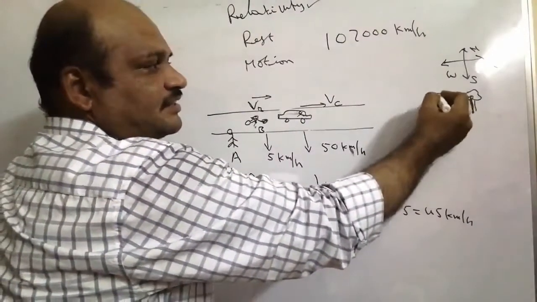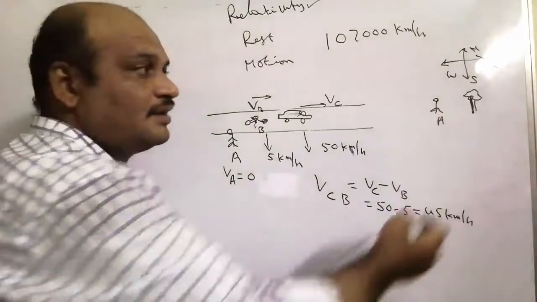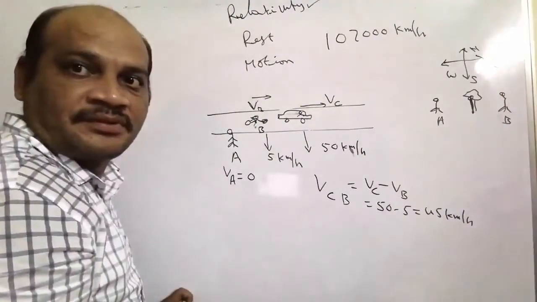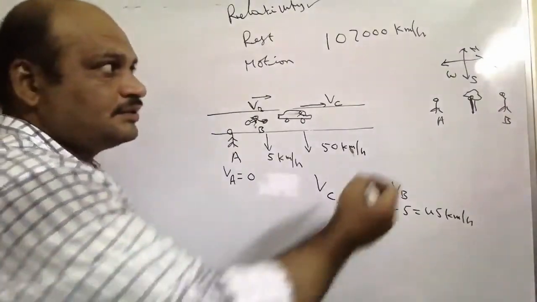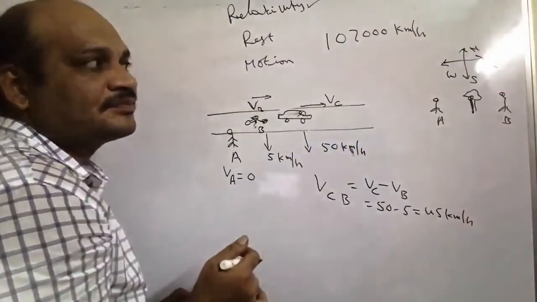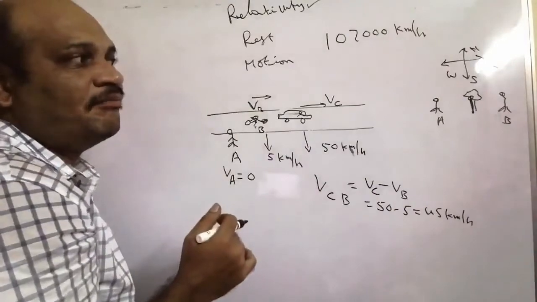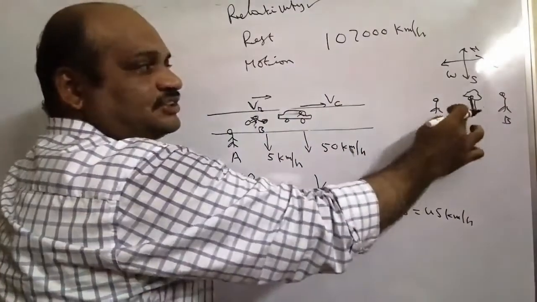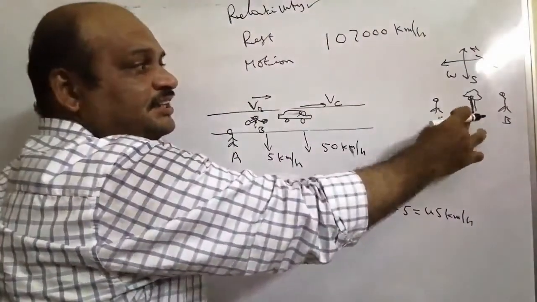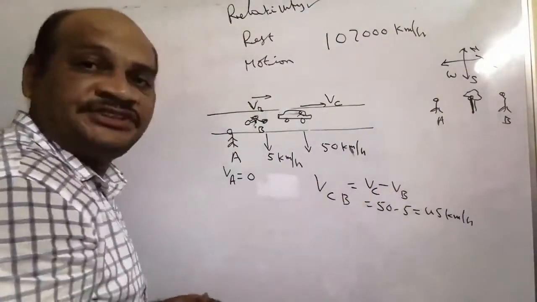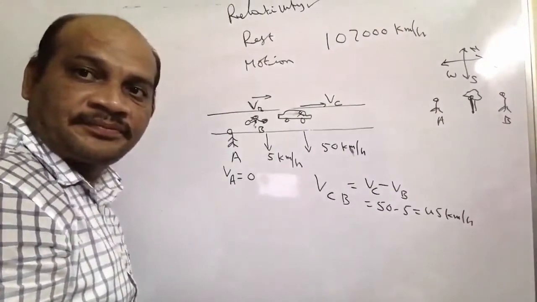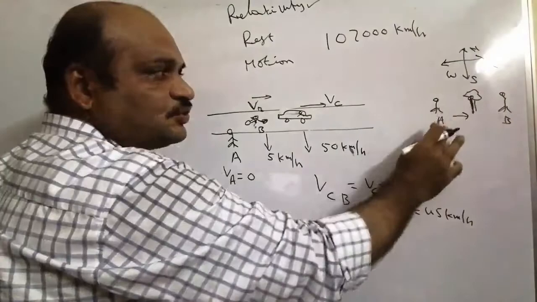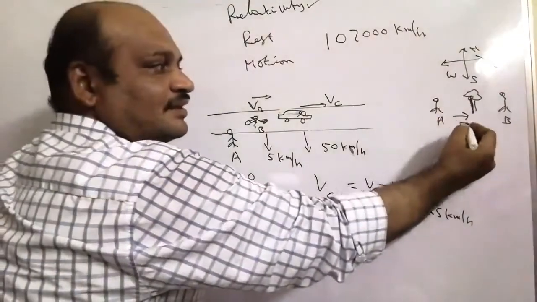One person is A, and here another person is B. To person A, the tree is on the east side.